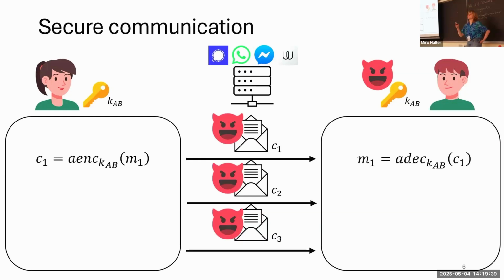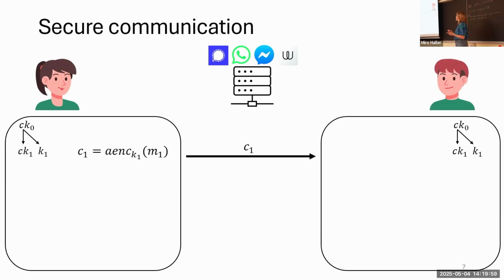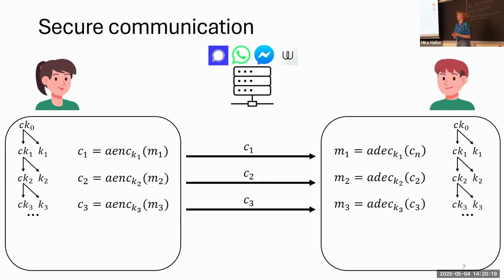So what modern messaging protocols do is, instead of using one key for all of the ciphertexts, they derive one key for each new message. So Alice and Bob start with some chain key. Then Alice derives some new chain key and some encryption key. She uses the encryption key to encrypt her message, sends the ciphertext to Bob, who can then decrypt it. After this operation, Alice and Bob will both discard their key material so that when an adversary exposes their state, previous communication still remains secret. Great, so Alice will continue doing this, deriving keys, sending messages, and so on.